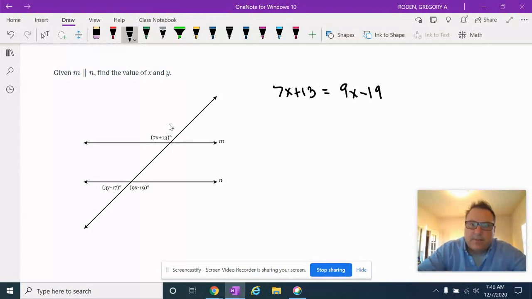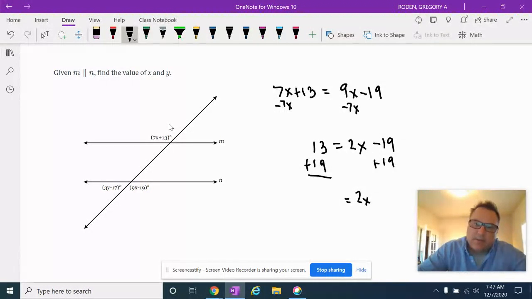So the next thing I'm going to do is subtract 7x from both sides. And so I get 13 equals 9x minus 7x, which is 2x, minus 19. And then I'm going to add 19 to both sides. So I get 2x equals 13 plus 19. Let's see. So 9 plus 3 is 12. Carry the 1. So I get 32. So I get 32 equals 2x. And I believe that if we divide both sides by 2, x equals 16.